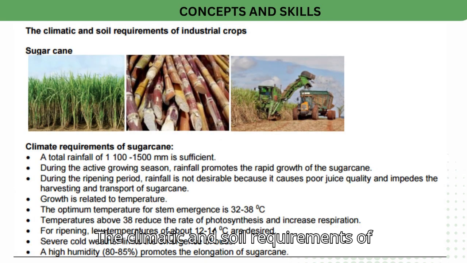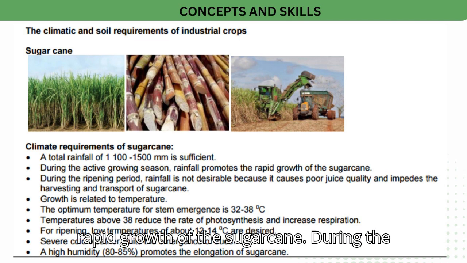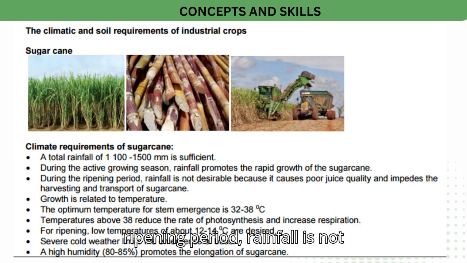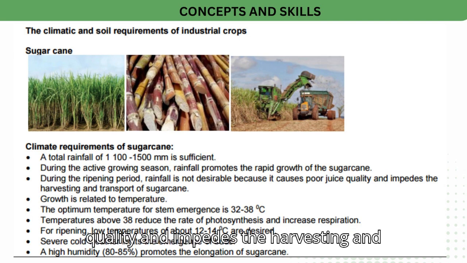The climatic and soil requirements of industrial crops. Sugar cane. Climate requirements of sugar cane. A total rainfall of 100 to 1,500 millimeters is sufficient. During the active growing season, rainfall promotes the rapid growth of the sugarcane. During the ripening period, rainfall is not desirable because it causes poor juice quality and impedes the harvesting and transport